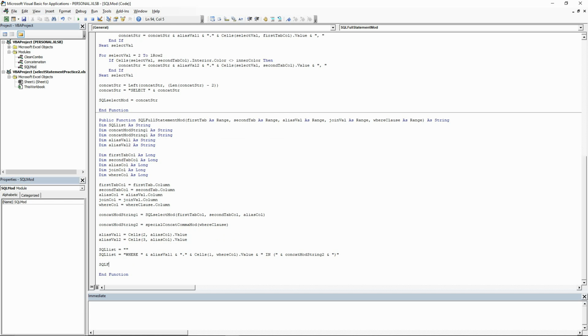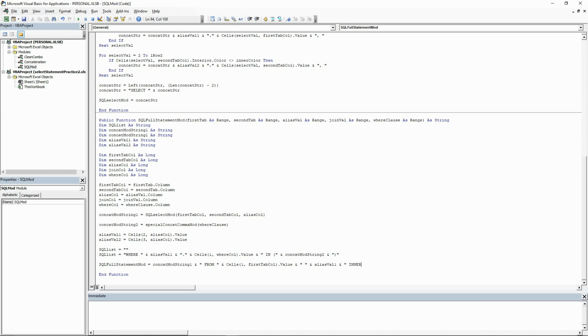Now we're going to build our full SQL statement. We will bring in the first concat mod string, which starts with select and contains all our field names. We will add the word from, and we will get the first table name from the header and add a space and the alias value. You could add the SQL keyword as here, but it is usually not required.